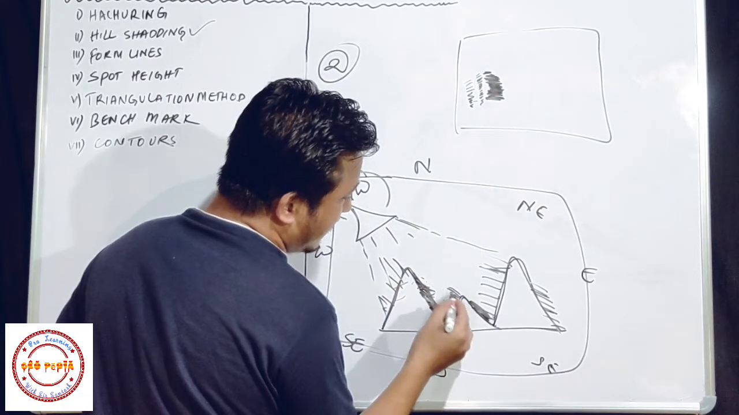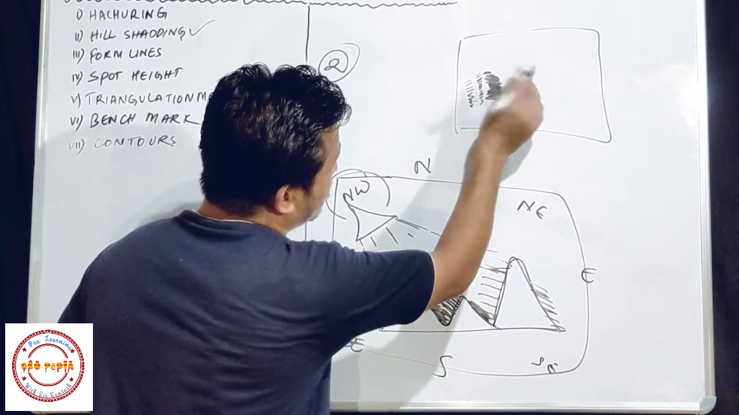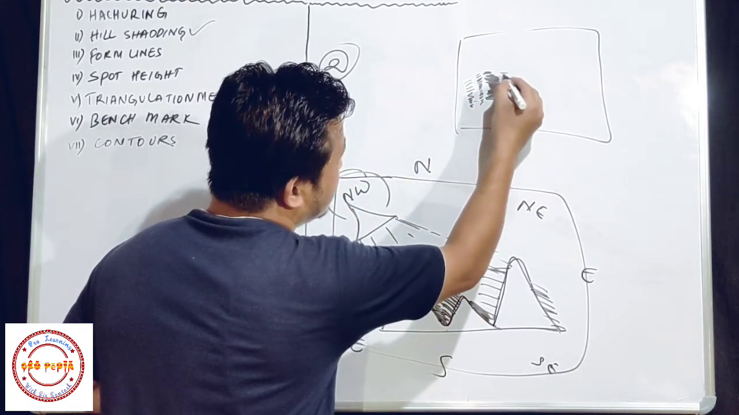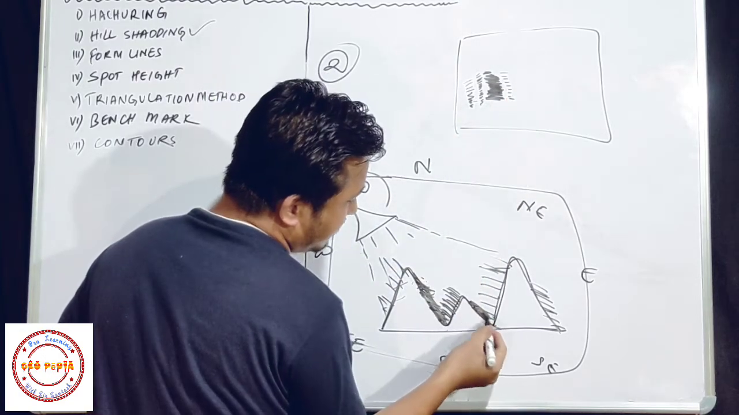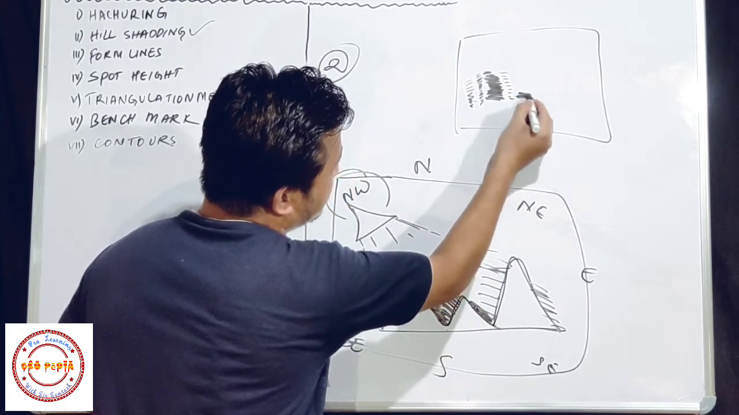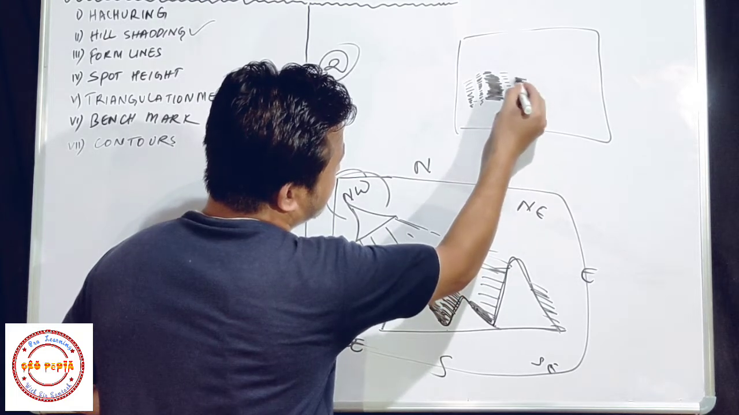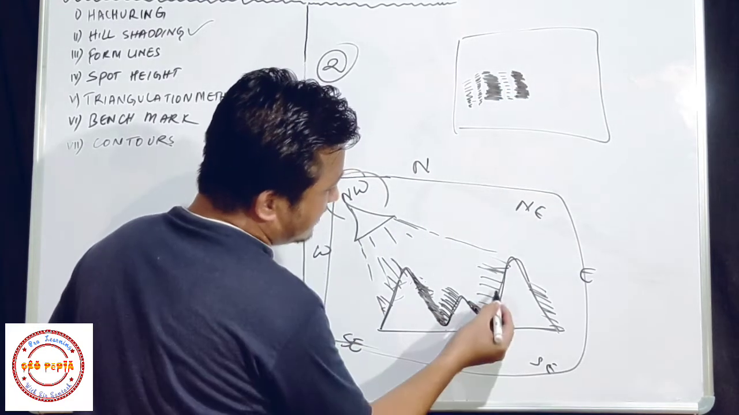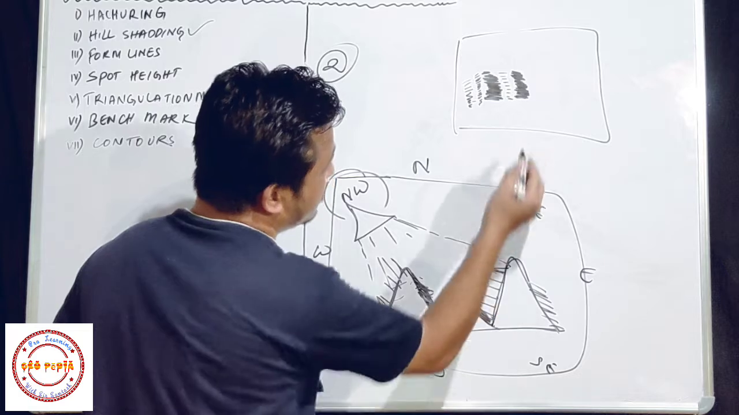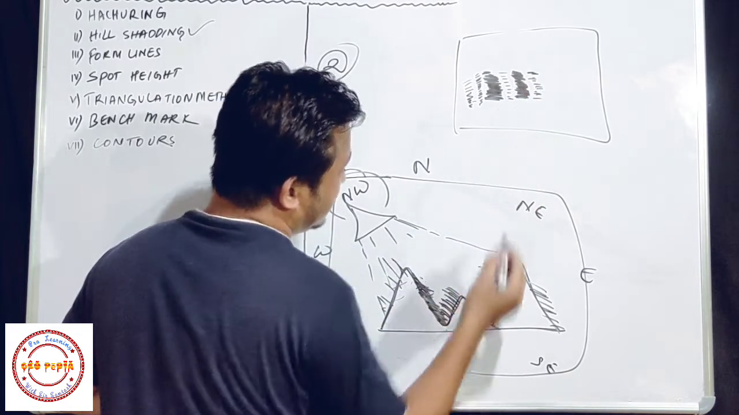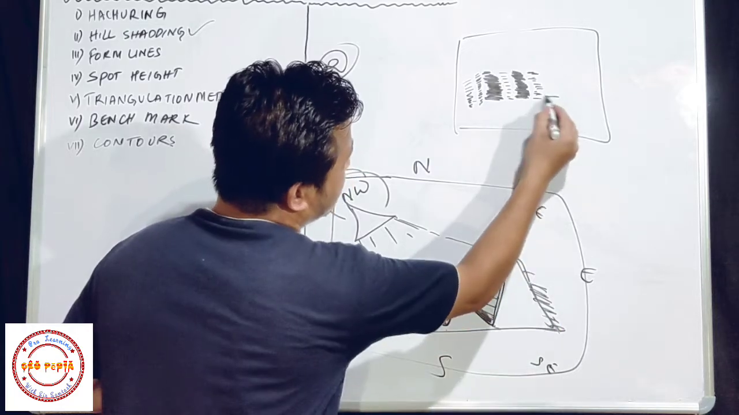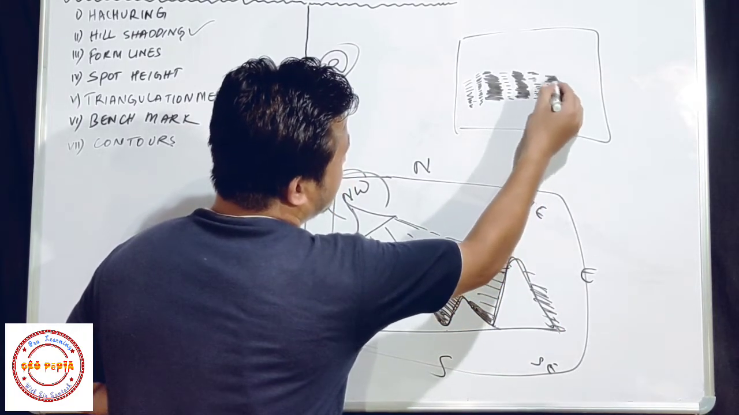Similarly, here we have light, so we don't have shadow, so what happened, we will shade it very lightly, or we will not shade. And this region we have shadow, and we have to shade it very darkly. Okay, similarly this region we have light, we don't have shadow, so lightly we will shade it, and this region we have shadow, again darkly we will shade this region.